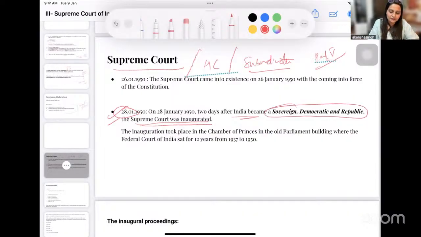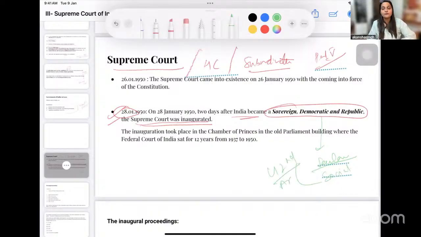So what is missing from here? Why have I not mentioned secular? Yes. Does anyone know? Why have I not mentioned secular here? Why have I not mentioned socialist here? So this was introduced much later. Yes, after the 42nd Amendment. Yes, very right. So therefore, when we move in chronology, your answer also should be focusing on the concept clarity that you must have related to this.